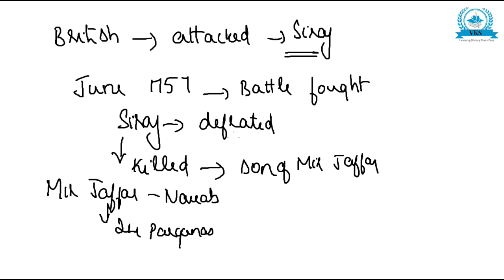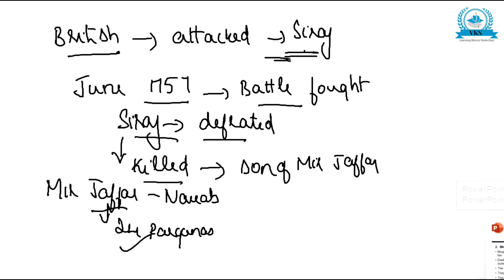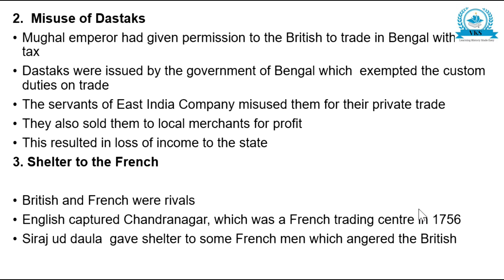Now, on the pretext of not having implemented the terms of the Treaty of Aligarh, Siraj-ud-Dawla was attacked by the British. Then the battle was fought in June 1757. Siraj was defeated, but on the way he was killed by the son of Mir Jafar. Mir Jafar became the Nawab, and he was given 24 parganas. This battle laid the foundation of British Empire in India. So this is about the Battle of Plassey.